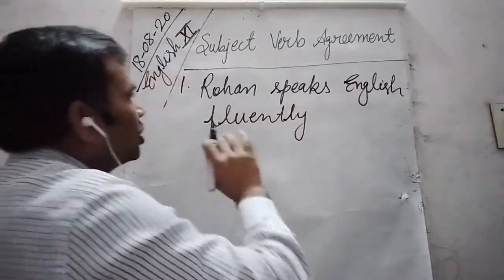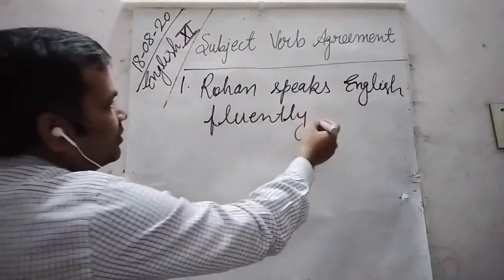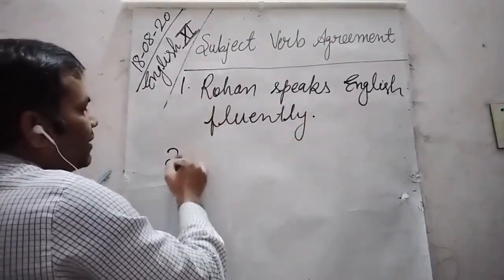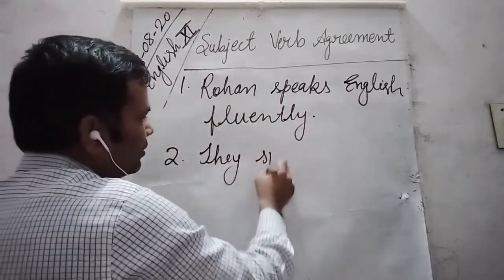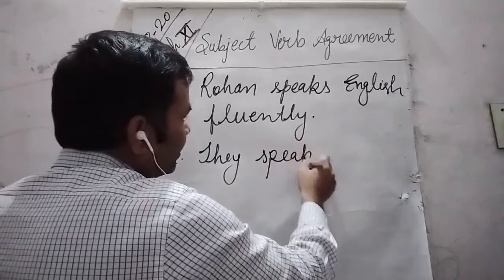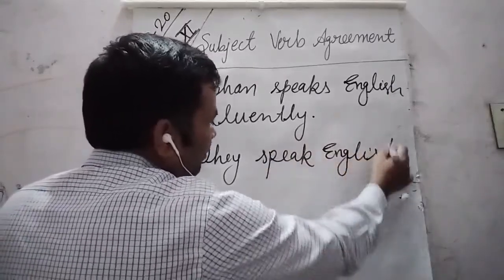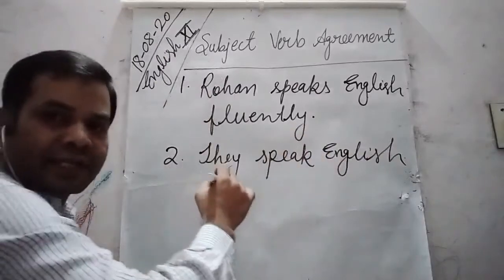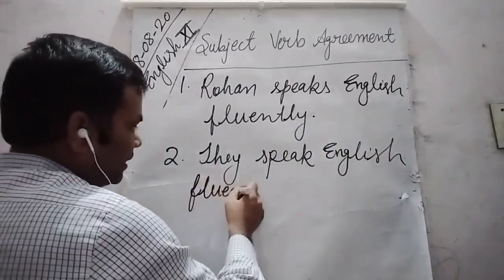Okay, Rohan speaks English fluently. Second one, they speak English fluently.